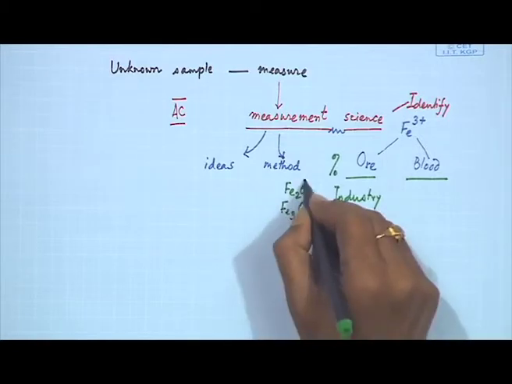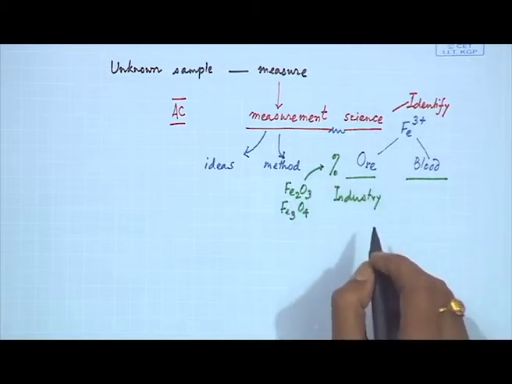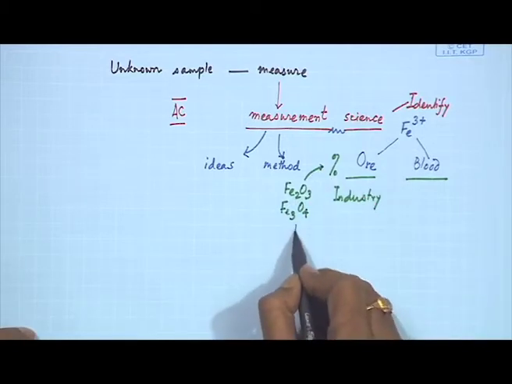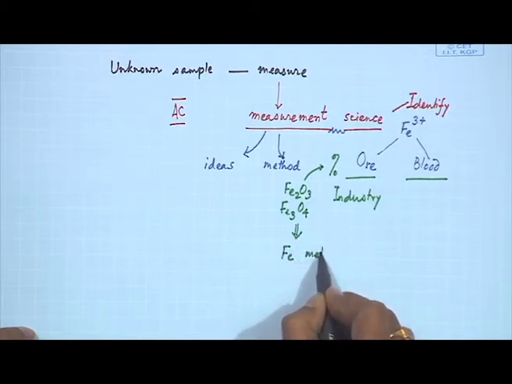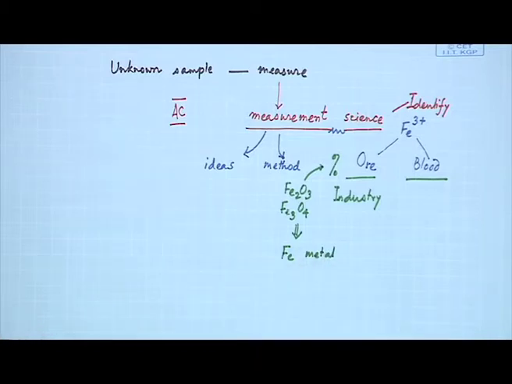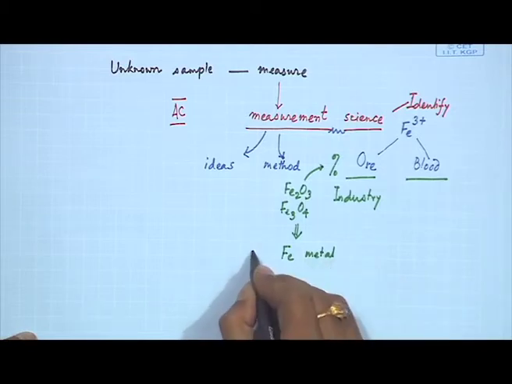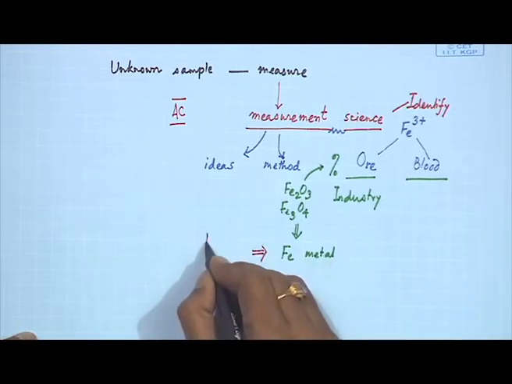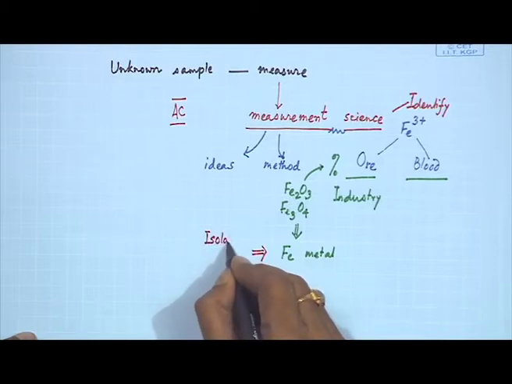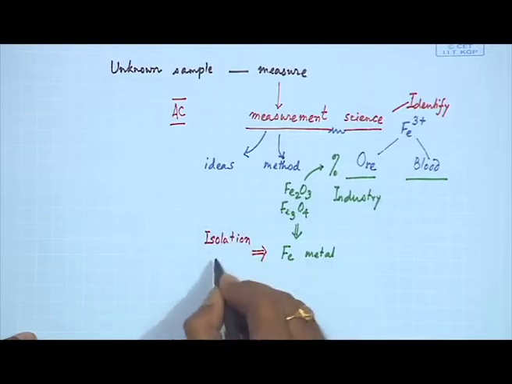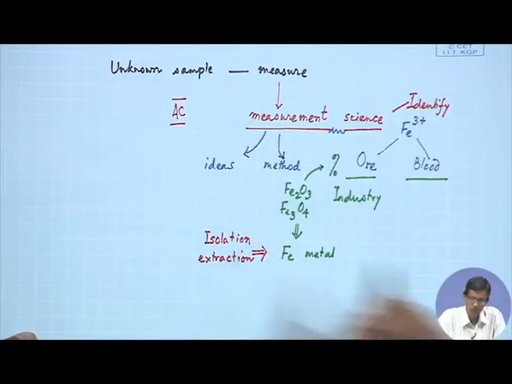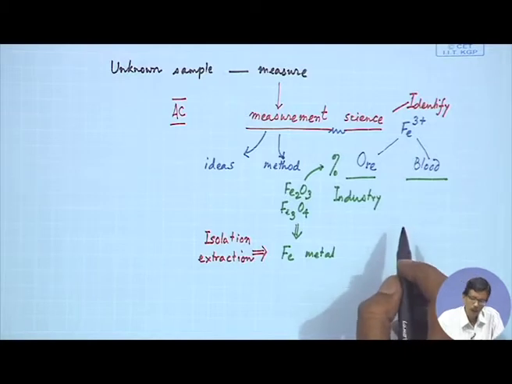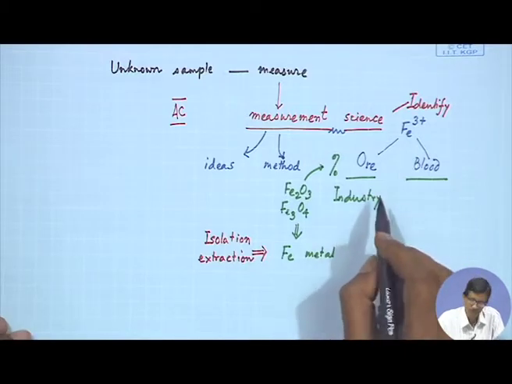That means what is the percentage of that active ingredient, where we will be interested to know, identify or isolate iron as the corresponding metal, because our ultimate goal is the isolation or extraction process. So, isolation or extraction of iron from these ores will tell us how important it is to the industry.